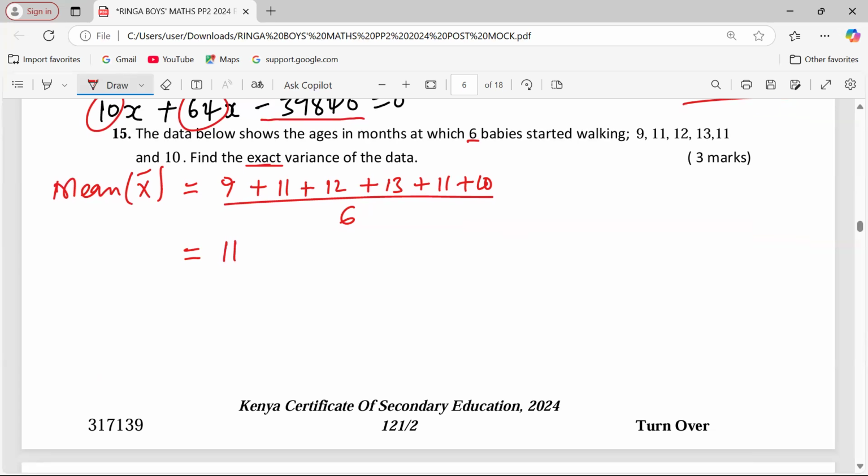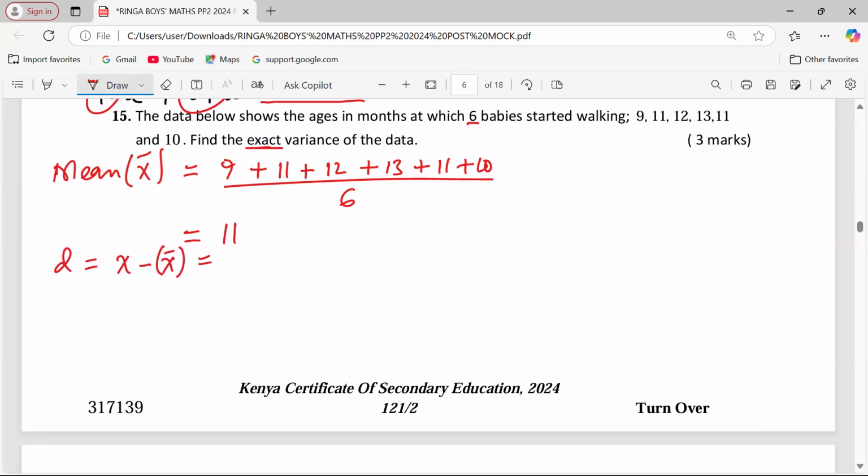So we're supposed to get deviations from the mean, which are given by each value minus the mean. How each value varies from the mean. So the first deviation will be 9 minus 11, that's -2. The next one is 11 minus 11, giving a deviation of 0. Then 12 minus 11, a deviation of 1. 13 minus 11, a deviation of 2. 11 minus 11, a deviation of 0. And 10 minus 11, a deviation of -1. So these are the deviations.